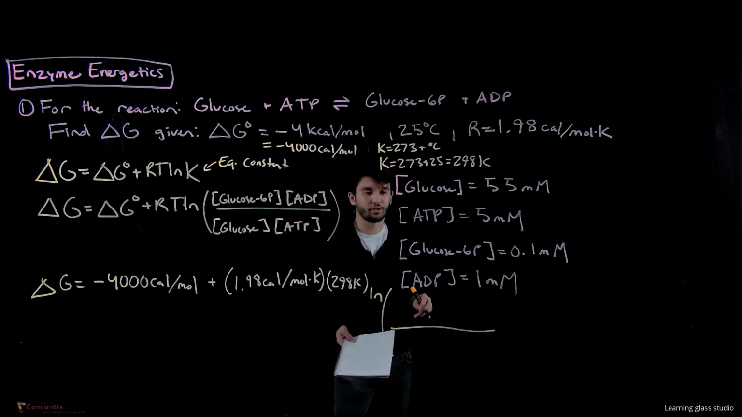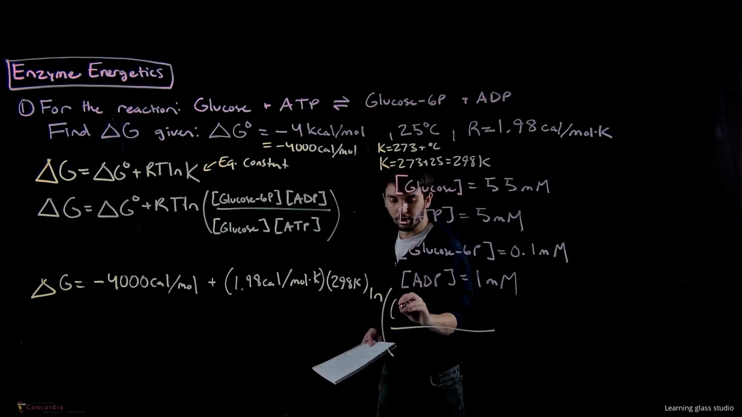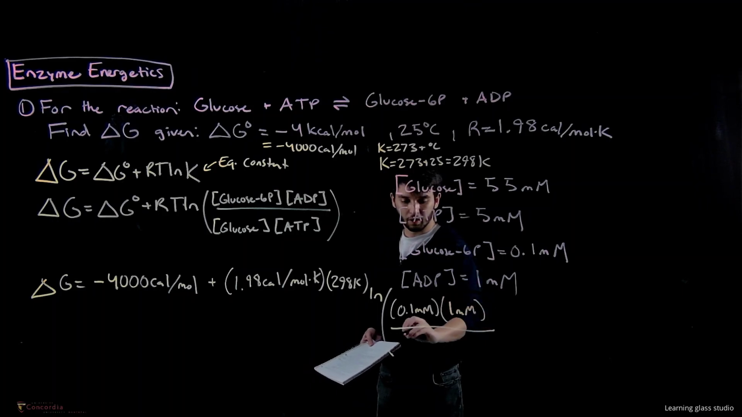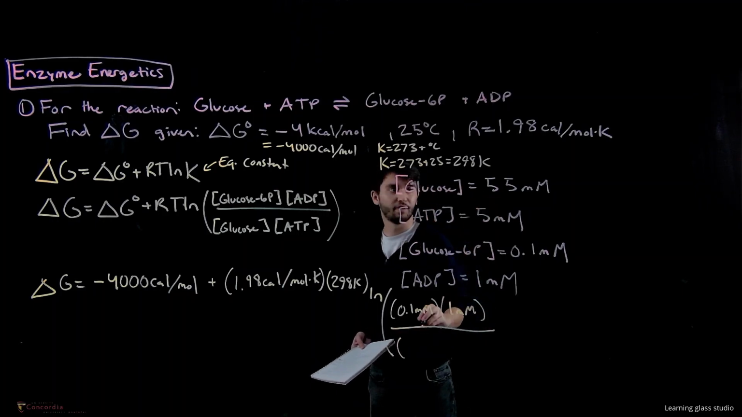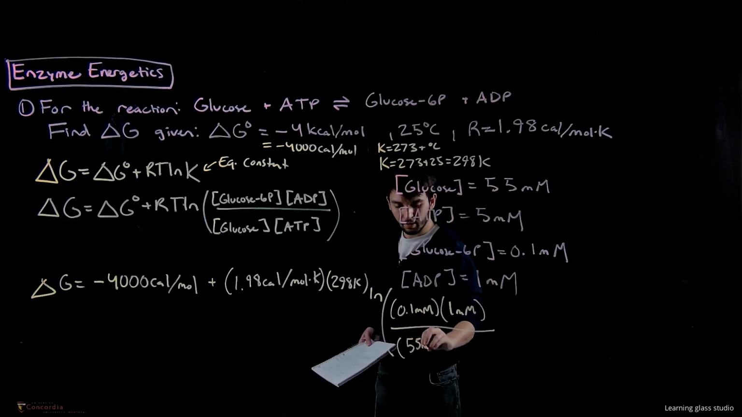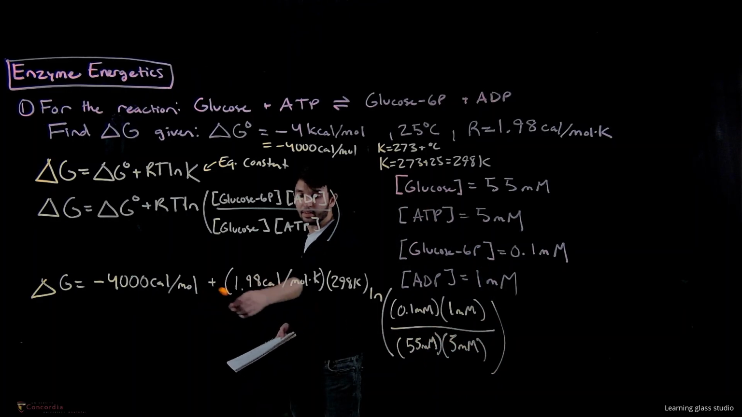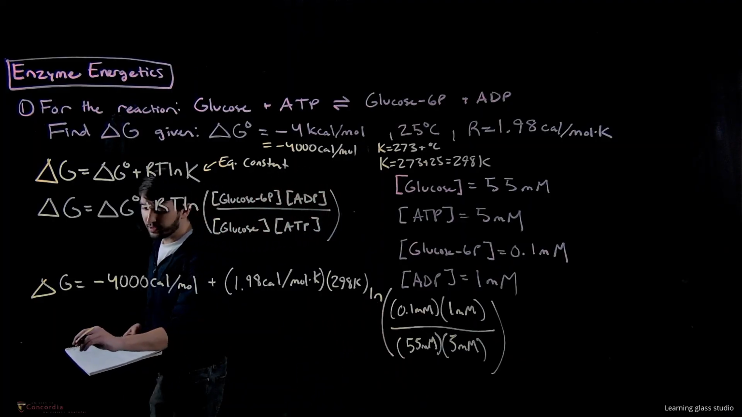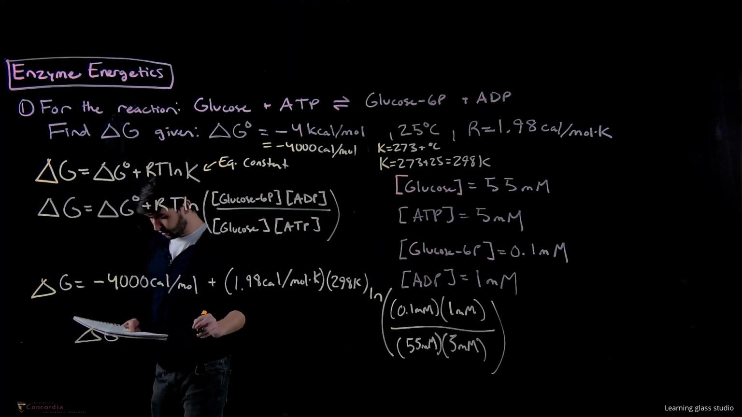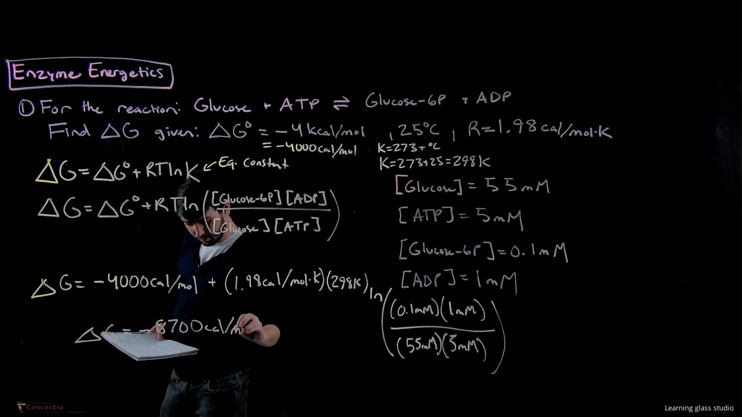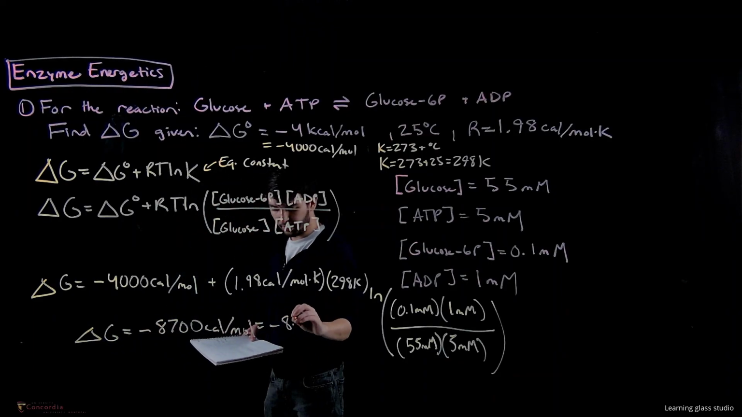So the expression is glucose 6P, so 0.1 millimolar, times the ADP, 1 millimolar, all divided by glucose, so 55 millimolar, and ATP, 5 millimolar. So when you put this entire expression into your calculator, you get that delta G is equal to -8,700 cal per mole, which is equal to -8.7 kcal per mole.